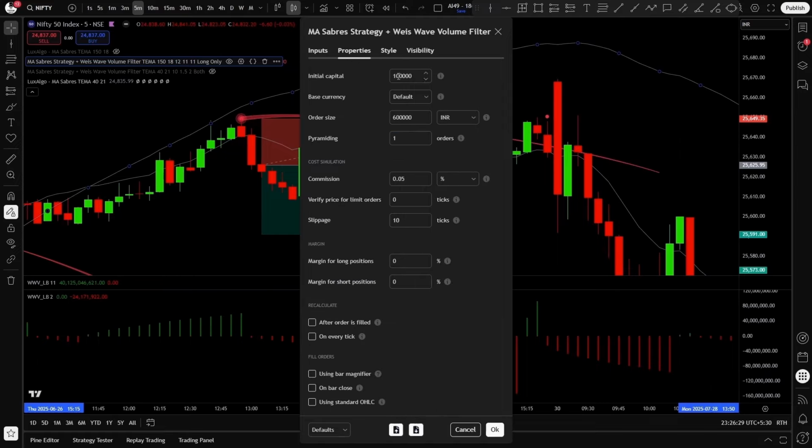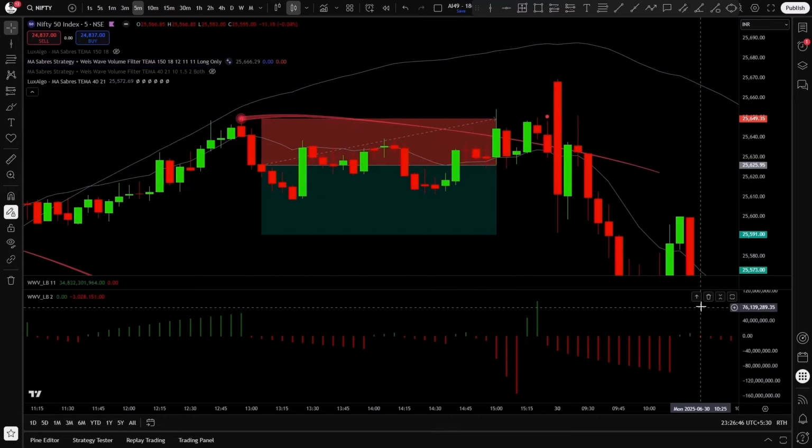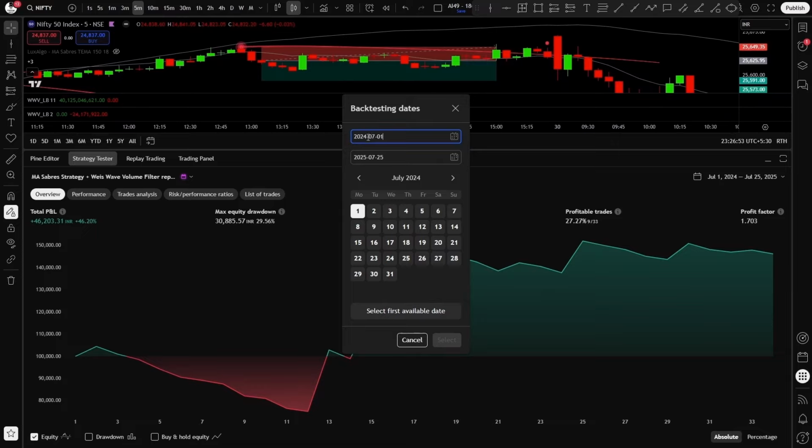In the properties tab, this is my initial capital, and I am using 6 times of that initial capital on each trade. The commission is set to 0.05% and to 10-tick slippage. Now let's see the backtest results. First I'm going to set the 4-year time interval, I usually check, and the 4-year time interval the strategy was optimized for. So 1st of January 2021 and 1st of January 2025.